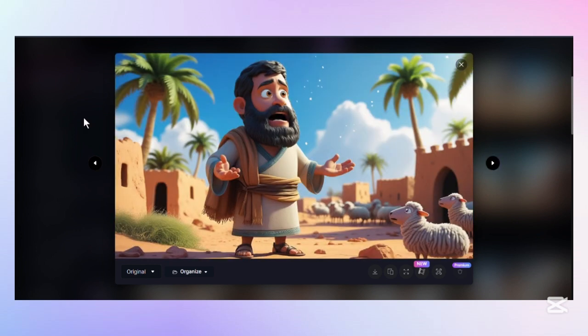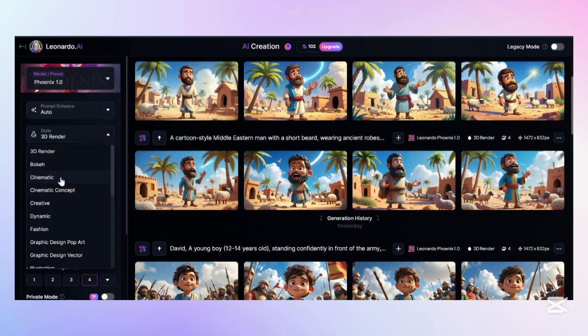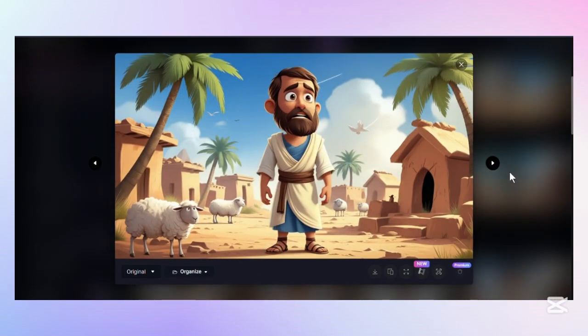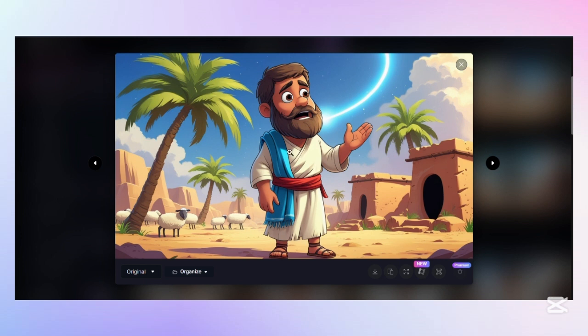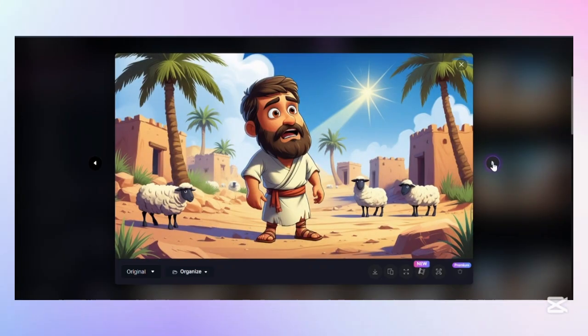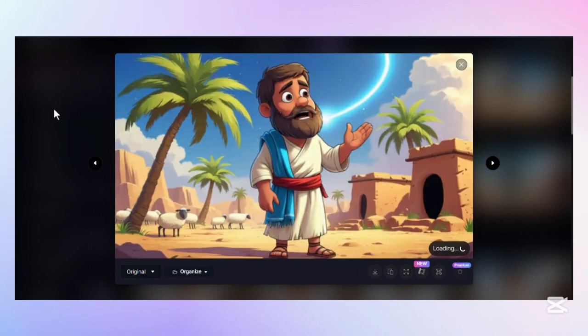And though this was really nice, I didn't really like the 3D render images. So I chose dynamic and I regenerated it again. And these were the images that Leonardo AI gave me. For some reason, I actually like these images so much, especially this one. So these were quite nice in my opinion. So I decided to leave the style as dynamic.